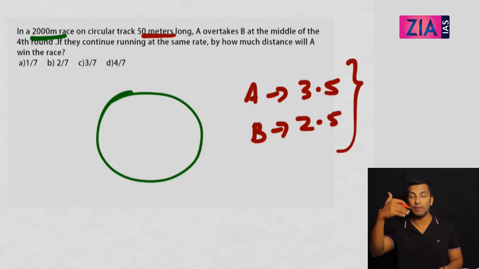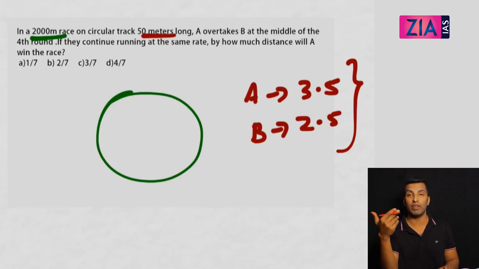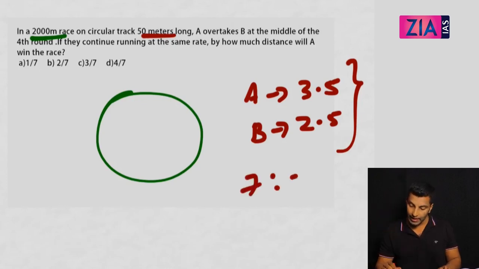Overtake means the first time they meet. That means one round lead. Who's having the lead? The person who has more speed. So A overtaking means A has more speed. So he covered 3.5. The other person covered 2.5. So we got the distance ratio. And the time is constant, so we get the speed ratio also, but that's not required. The distance ratio is 7:5, right?